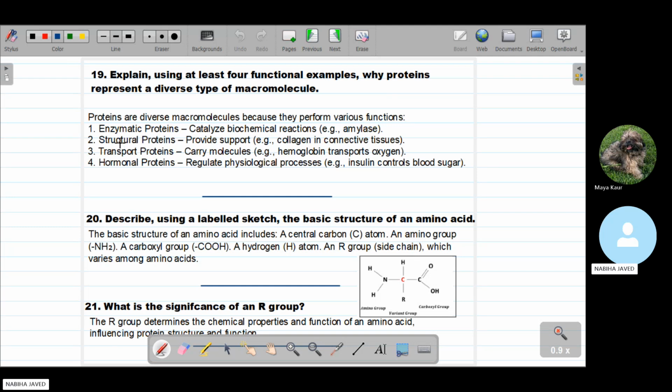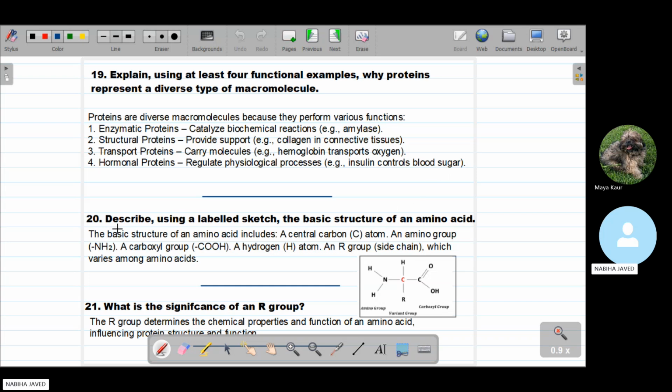The second function is the structural proteins. They provide support and strength, like collagen in the connective tissues. The third one is the transport proteins. They carry molecules into and out of the cell, like hemoglobin transports oxygen. And the last one is the hormonal proteins. They regulate physiological processes, like insulin controls blood sugar.